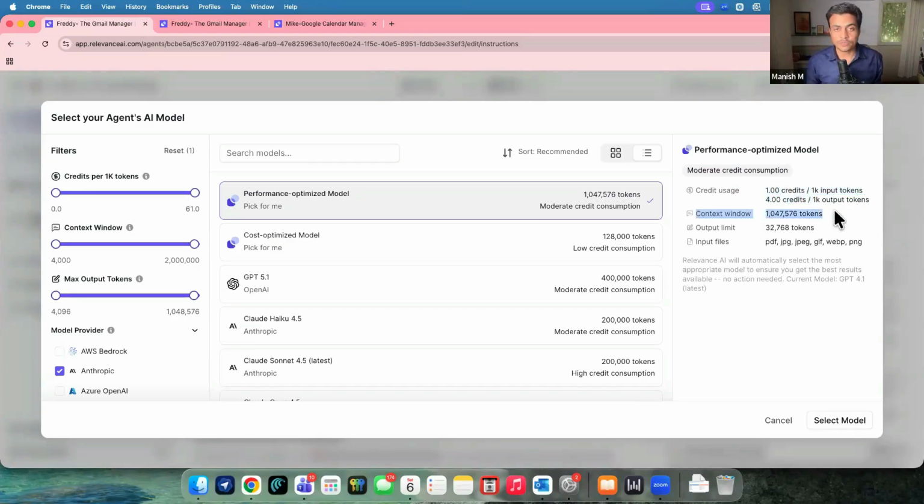But the context window is almost a million tokens. So it will remember the whole conversation. Maybe you would have 10 dialogues or, let's say, 20 days of conversation. It will still remember that whole conversation over here.